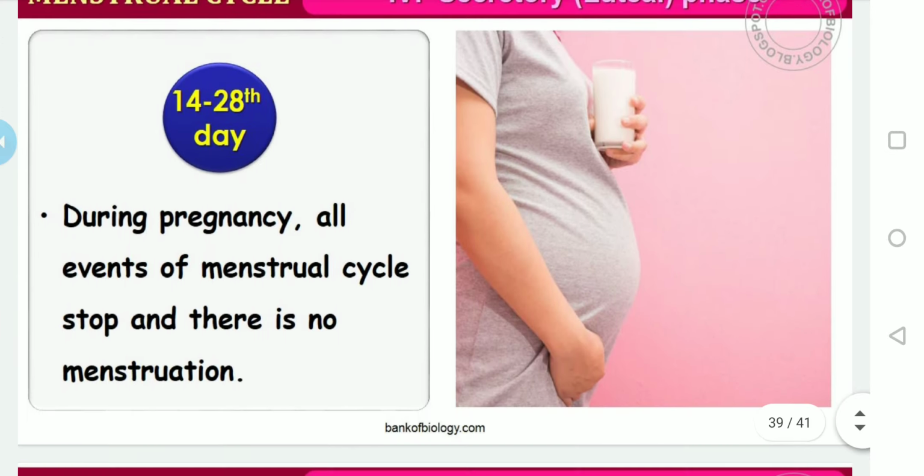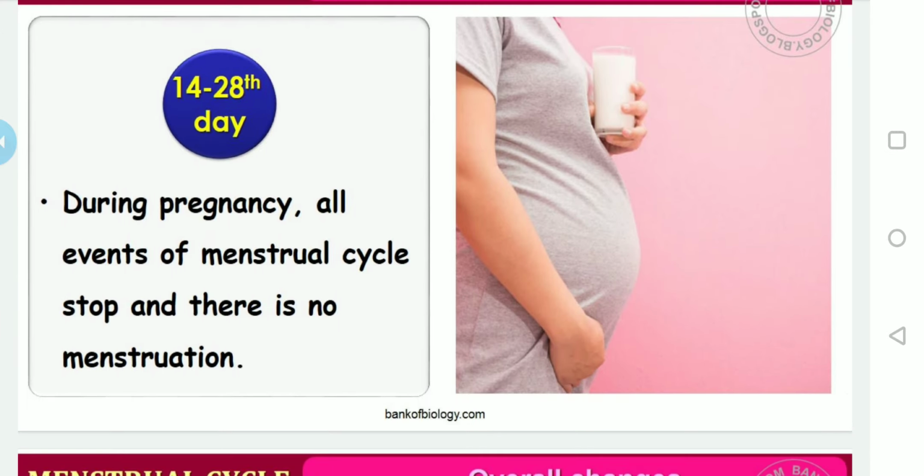Okay. And during pregnancy, all the events of the menstrual cycle stop and there is no menstruation until the gestation period is complete. So during the pregnancy all the events of the menstrual cycle stop and there is no menstruation.